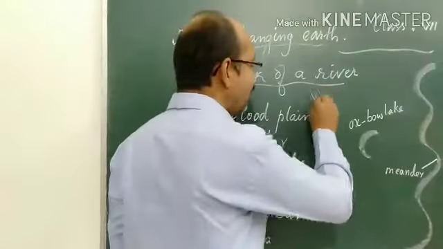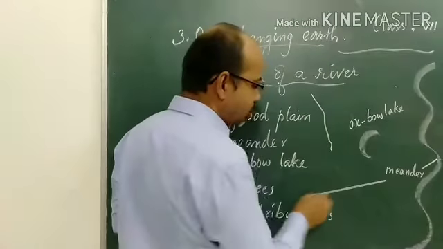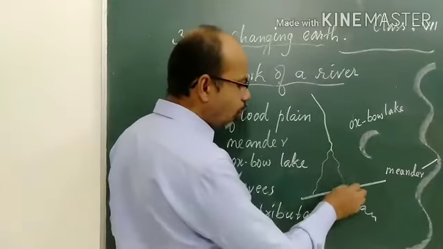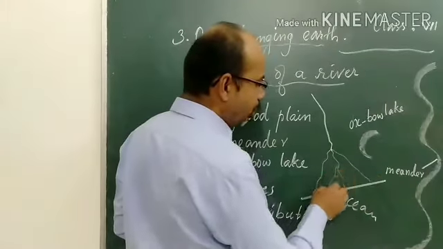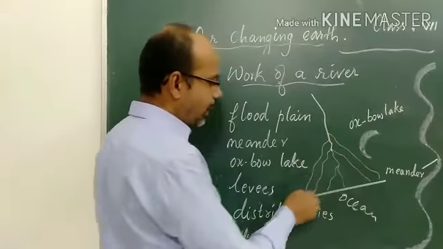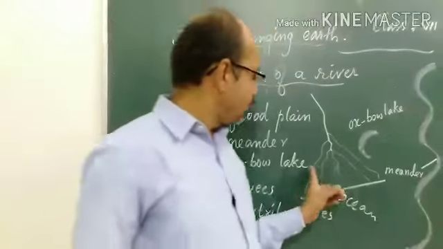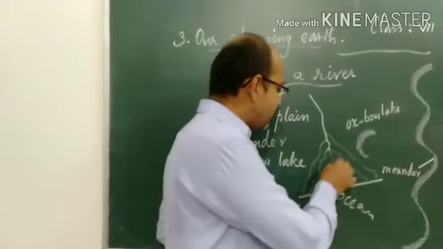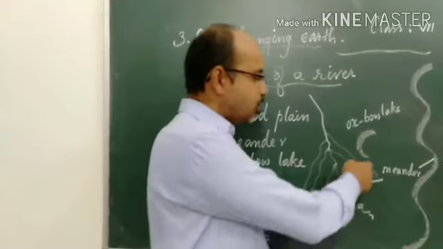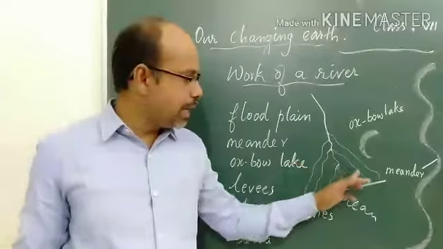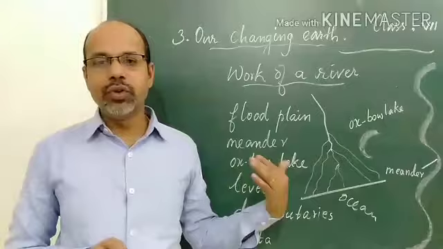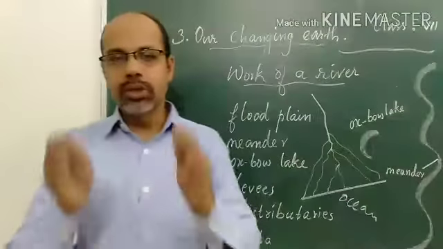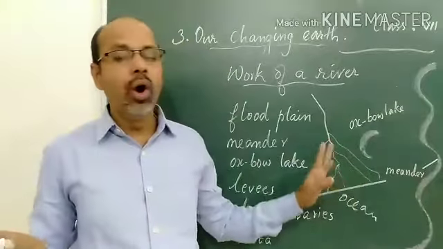A single river, when it approaches the ocean, breaks into a number of tributaries. We can call them distributaries, or smaller rivers. Distributaries are the broken parts of the river. The river is broken into many smaller rivers, which we call small streams. The major river is broken into distributaries.